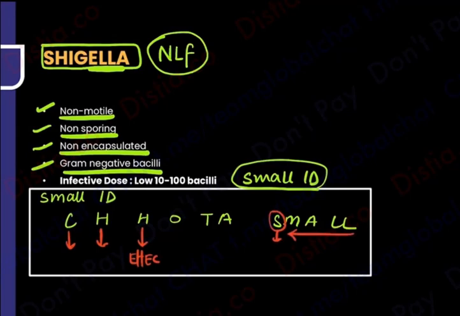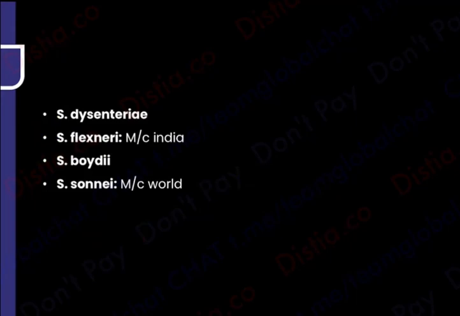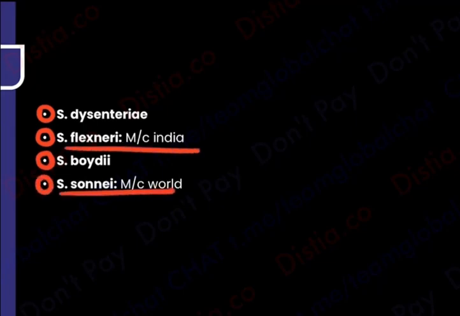Now let's get going. So let's talk about the different Shigella species that we have. We have Shigella dysenteriae, Shigella flexneri, Shigella boydii, Shigella sonnei. The world is sleeping and India is very flexible. Okay, what did I say? The world is sleeping, sonnei, most common in the world, and Indian people are nice and flexible and good-hearted people. So India mein flexneri is very common.